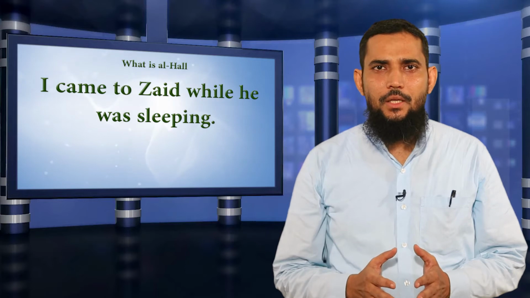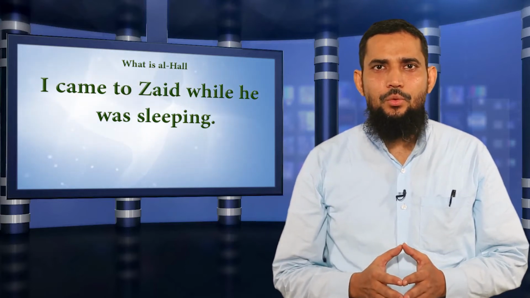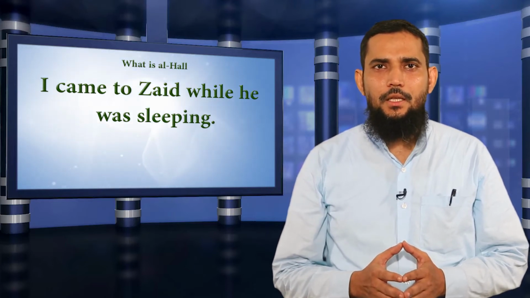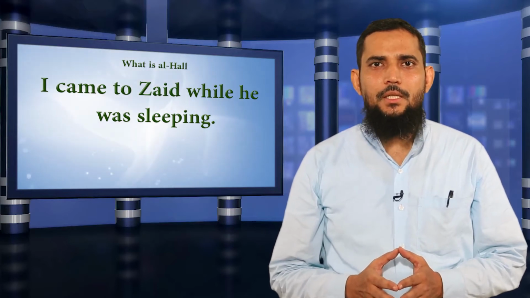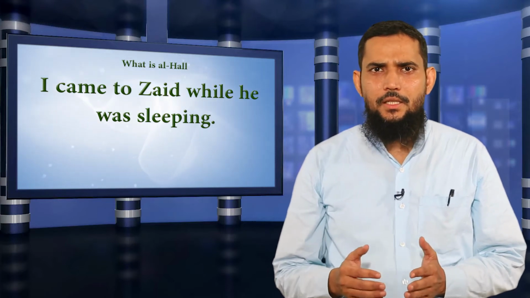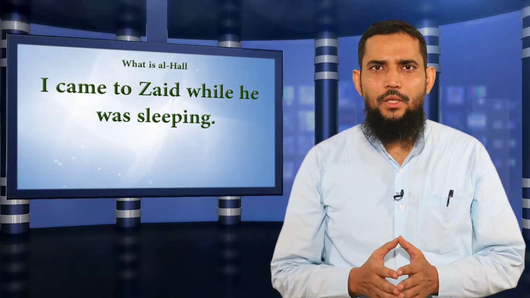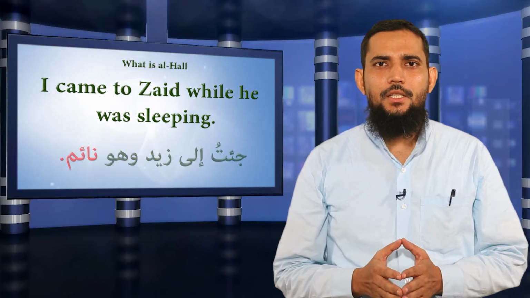And the example is, I came to Zaid while he was sleeping. I, that is subject, went to an individual whose name is Zaid. When I reached him, I found that he was sleeping. So sleeping is a condition that is giving an answer of how. What was he doing and how was he? He was sleeping, Zaid was sleeping. In Arabic we say, Ji'tu ila Zaidin wa huwa na'imun.